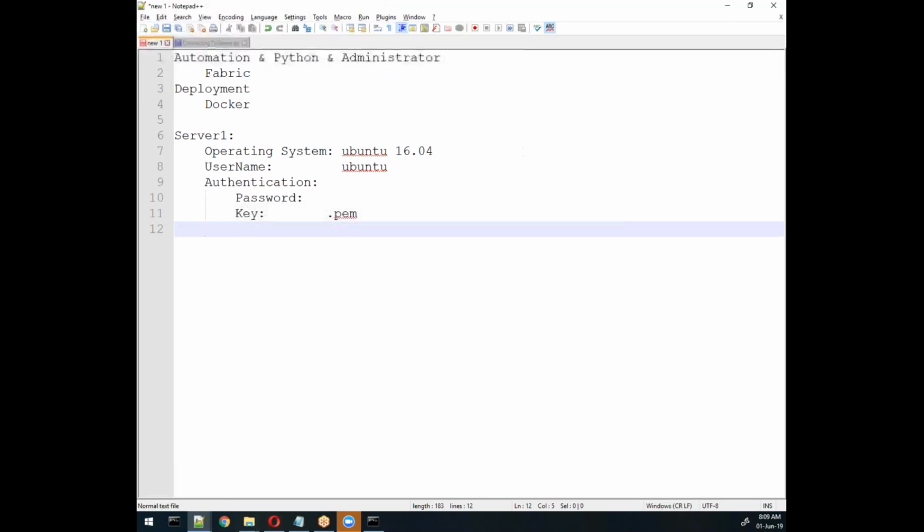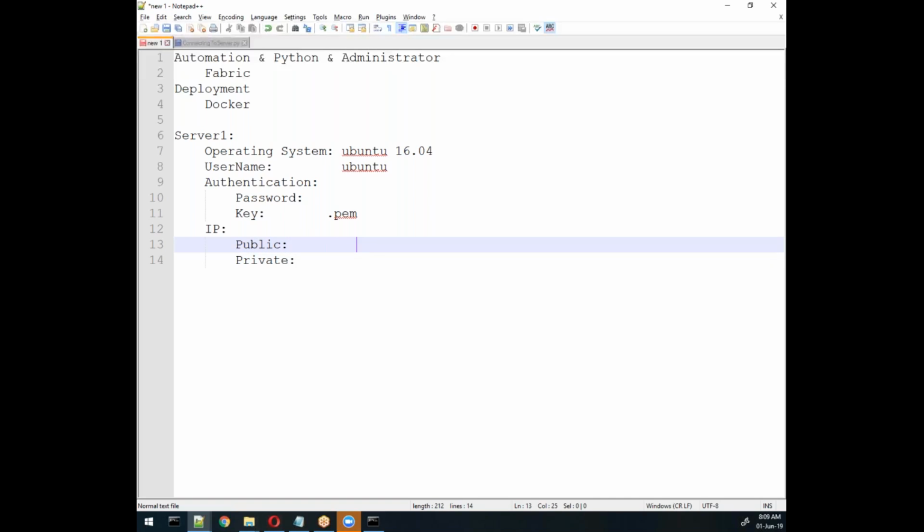I have already created one server, and for the IP address there are two types: public IP and private IP. If you want to connect from a different network, we definitely require the public IP. So I have one IP address, 191.199.204. This is my public IP.